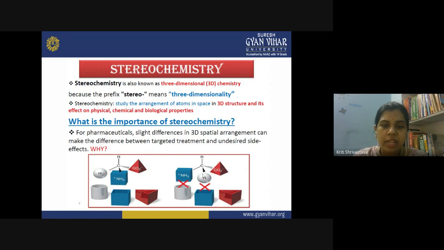And now what happens? Simply the spatial arrangement has changed. There is no change in the functional group. There is no change in the bonding pattern. The only change is that now the ammonium group is in the plane of the molecule. This hydrogen is towards the viewer, and the carboxylic acid is away from the viewer. Only one thing has changed, and now the molecule has lost its activity.